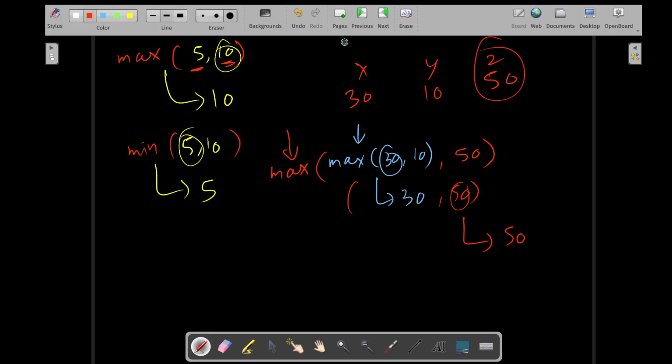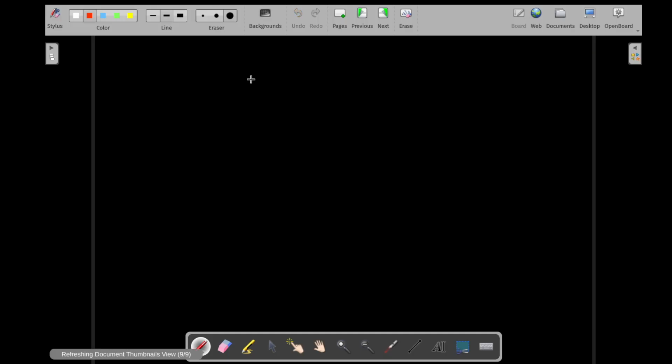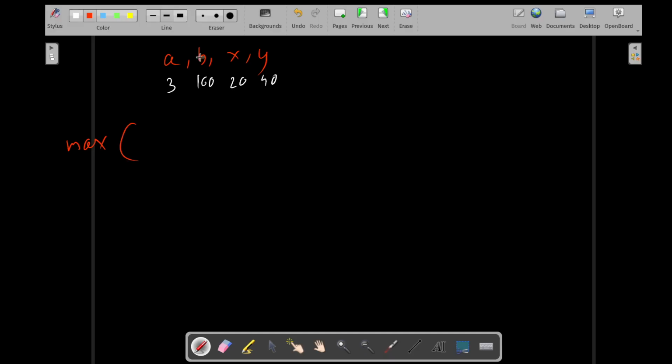What about, for example, if we have 4 values, say a, b, x and y, and let's say a is 3, b is 100, x is 20, y is 40. How do you find the biggest? Simple. You have a max method. This is the outermost max. You have a b as a max, x y as a max.